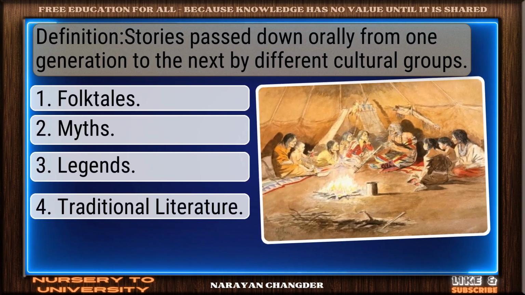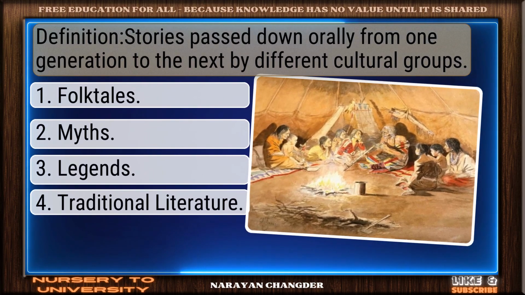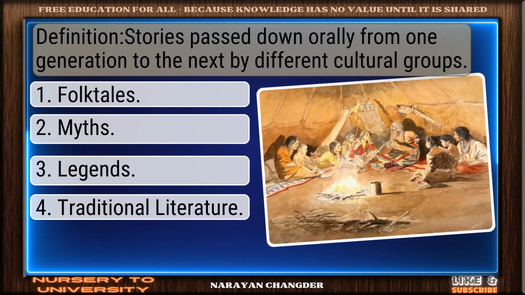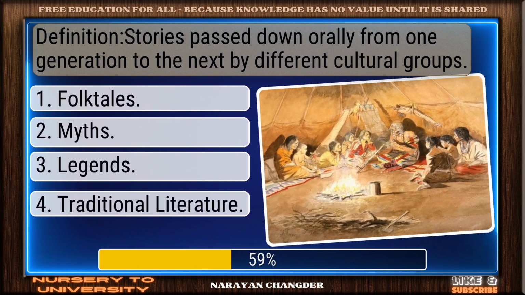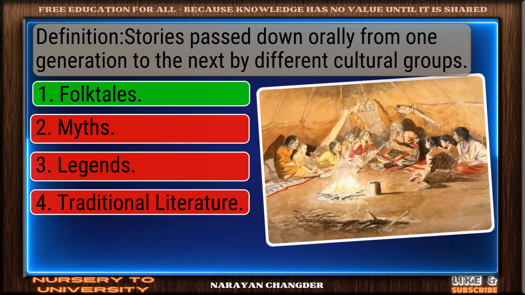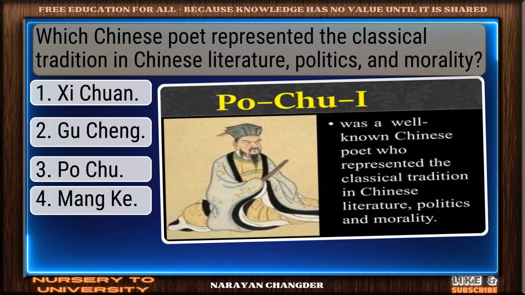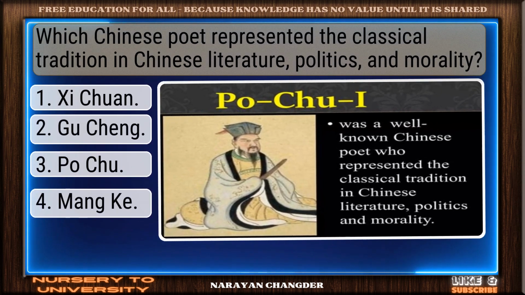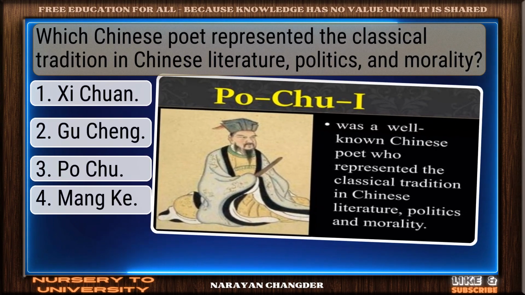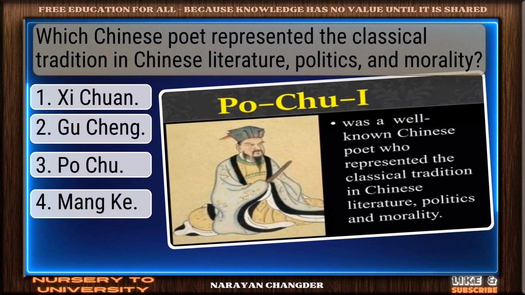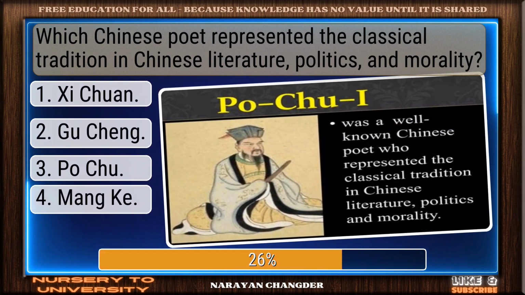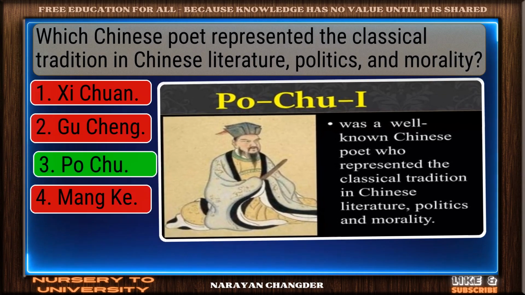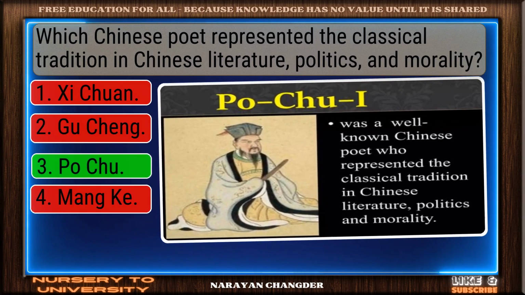Definition: stories passed down orally from one generation to the next by different cultural groups. Correct. Folktales is spot on. Which Chinese poet represented the classical tradition in Chinese literature, politics, and morality? Right again. Po Chu is valid.